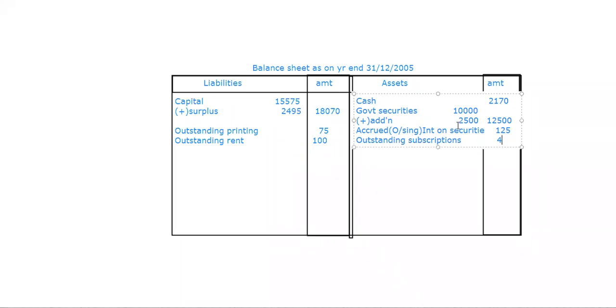400 is last year's. I want the current year's. Look in the adjustments. 320. Right. Now, library books. Library books are already there. How much? 1,000. How many extra did we purchase this year? See in the receipts and payments. 300. So total is 1,300. And then the last is furniture.